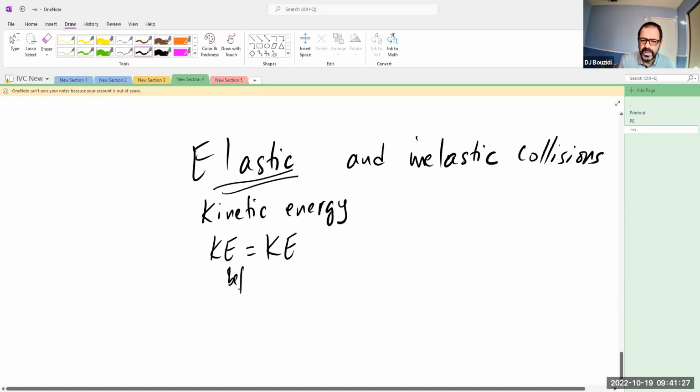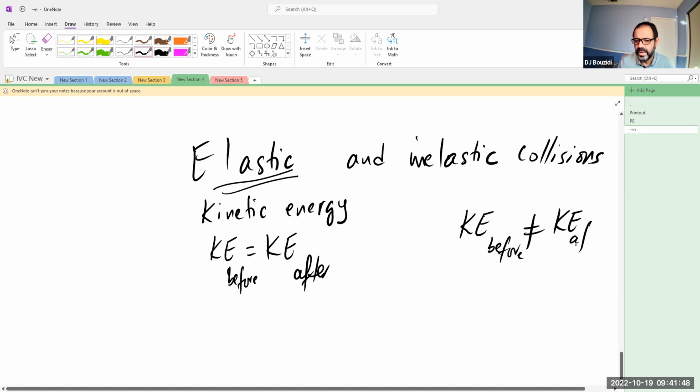So the kinetic energy doesn't change. In the case of an inelastic collision, the kinetic energy before is not the same as the kinetic energy after. That's basically in a nutshell, okay?